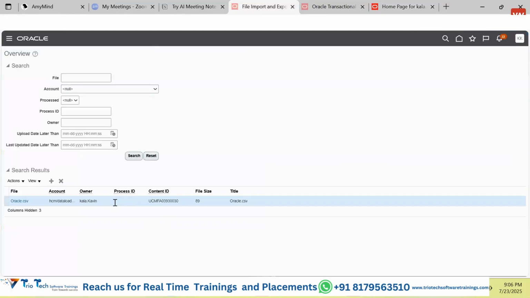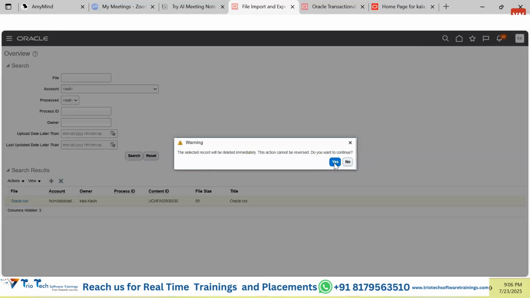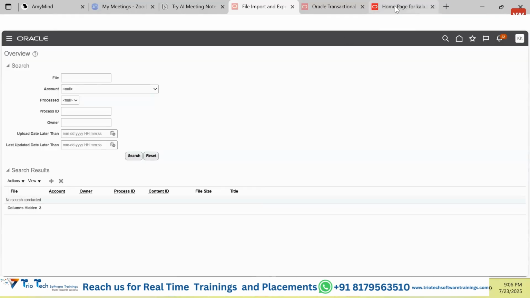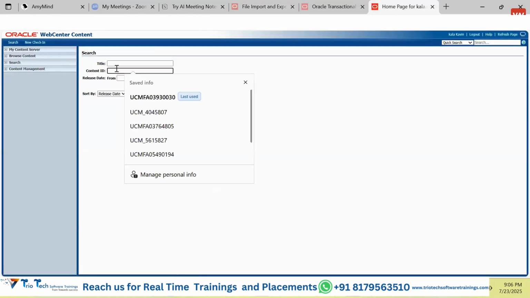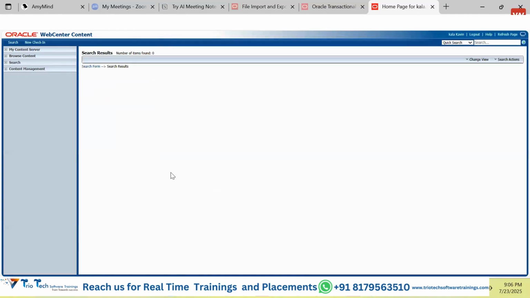So guys, in case you want to delete the file from here, you click onto this and you can delete this file. If you delete the file from here, that means it deletes the file from this content server itself. So if you again go back and search this content server, you will not be able to see this particular file. Clear?